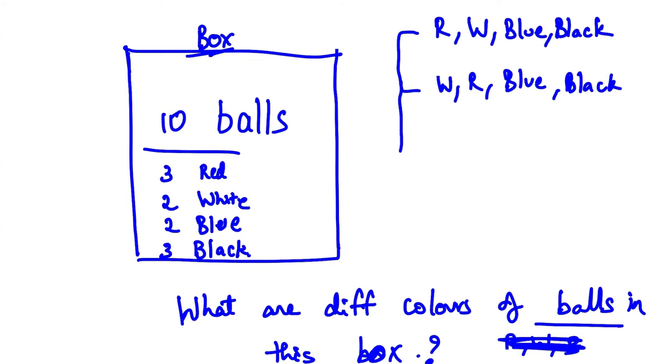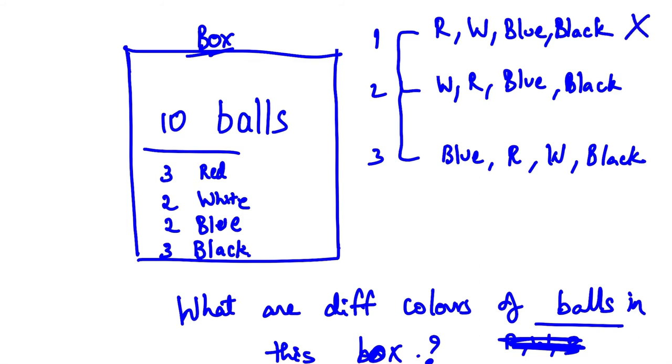If I ask the same question to a third person, he might answer blue, red, white, and black. So there are various possibilities over here. I cannot strike down one as false. Every answer is right here.